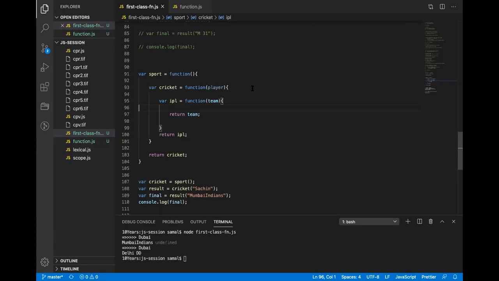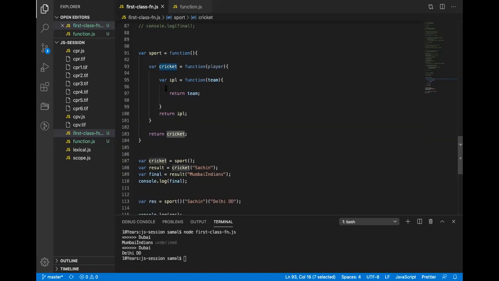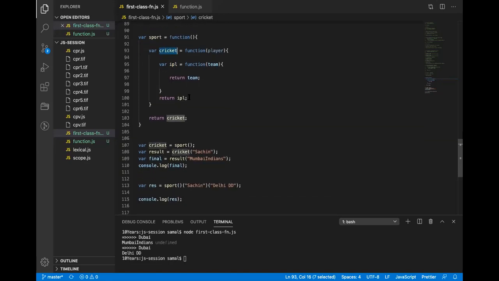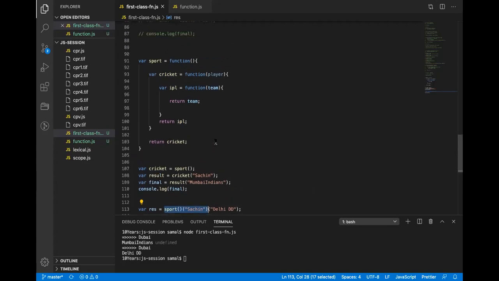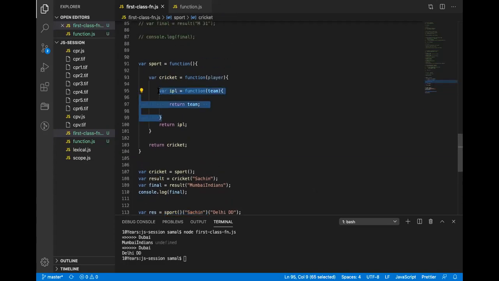So the function is defined inside and can only be executed in order. The IPL function can only be called after the sports function is called, after the cricket function is called. I hope you are getting it, right? This can only be executed when these two functions are executed. Other than that, these functions cannot be executed. That is called a kind of encapsulation in JavaScript.